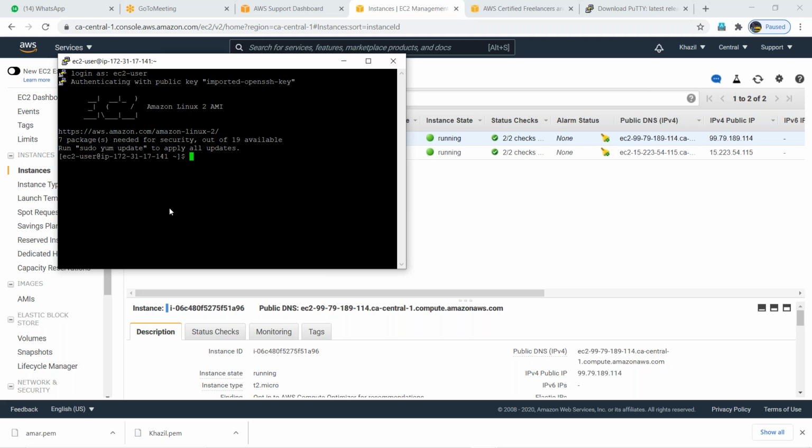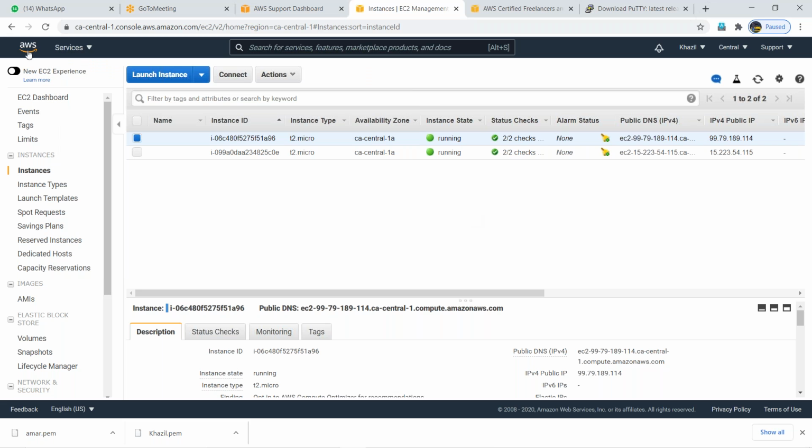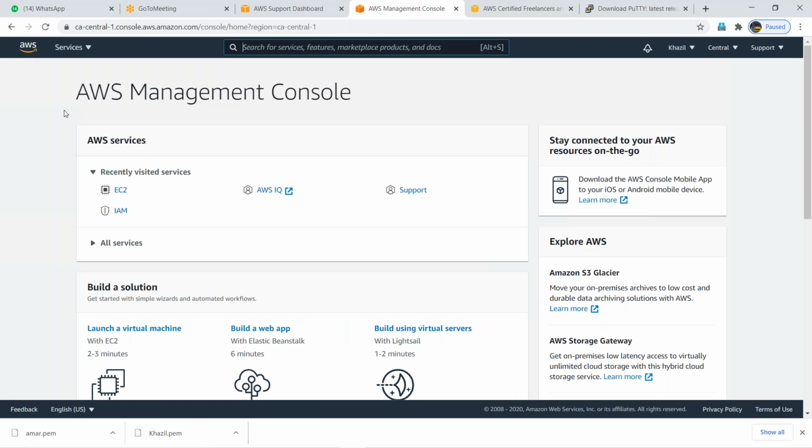So guys, any doubts here? I will show quickly one more time, because definitely for the first time you will feel maybe a little difficulty. Launch instance. Amar, launch instance.